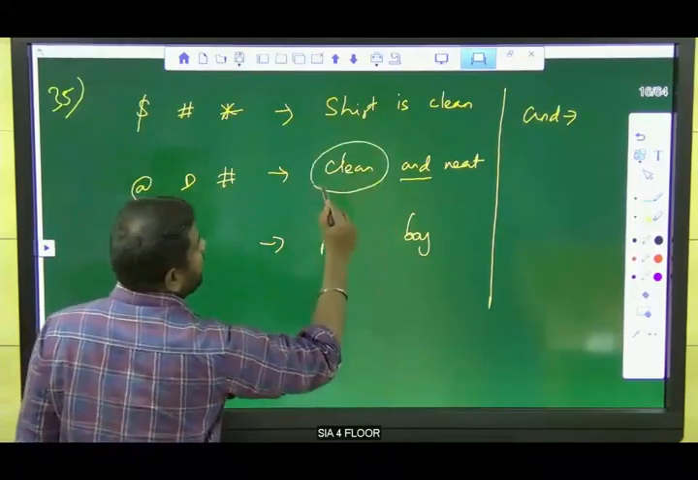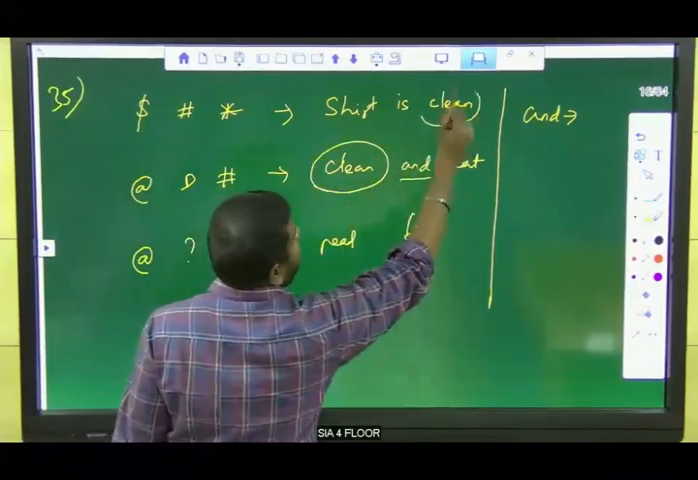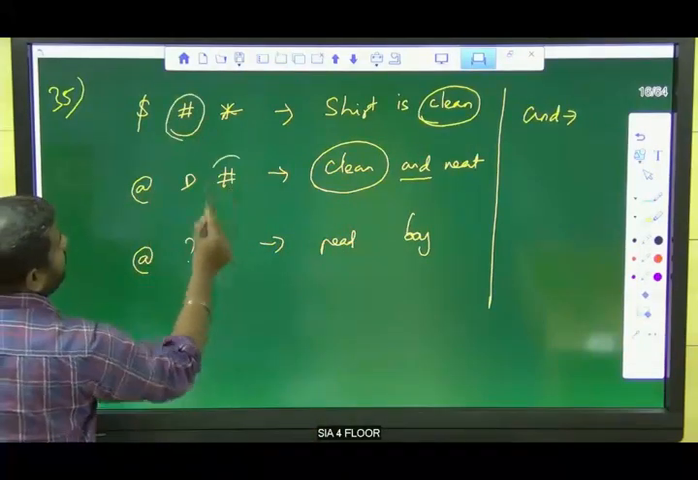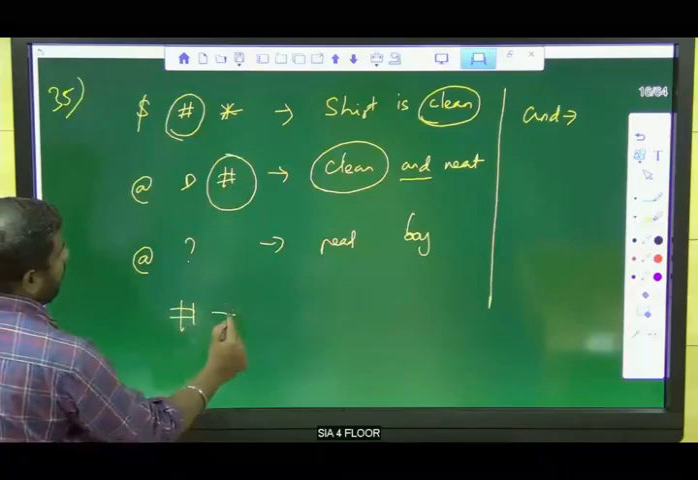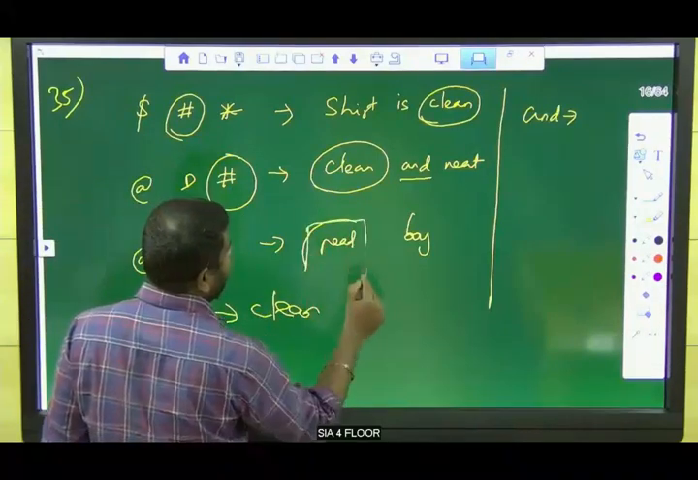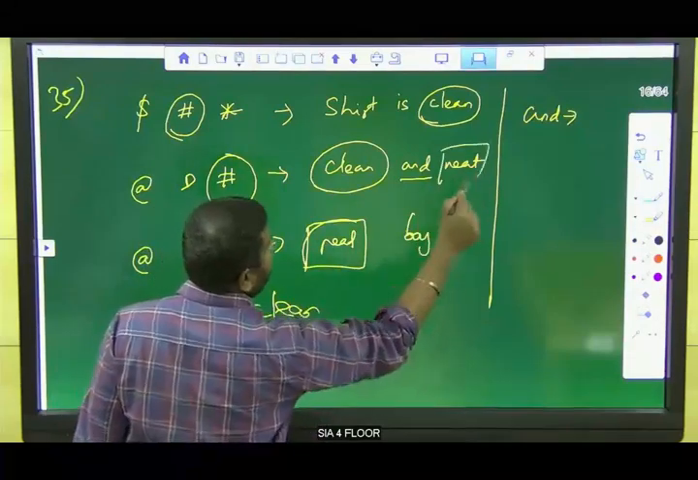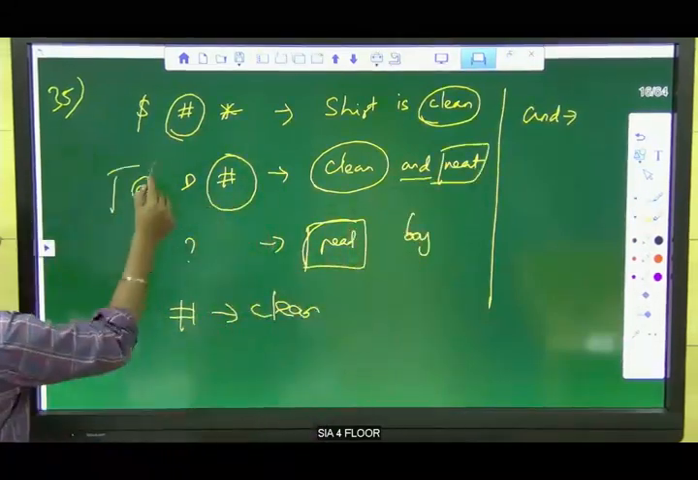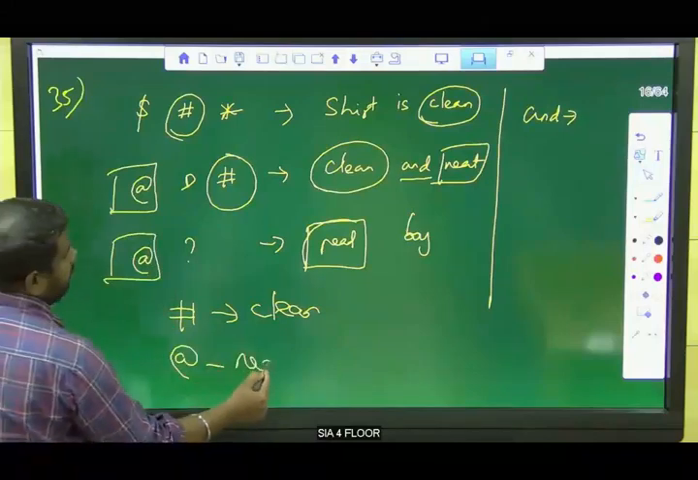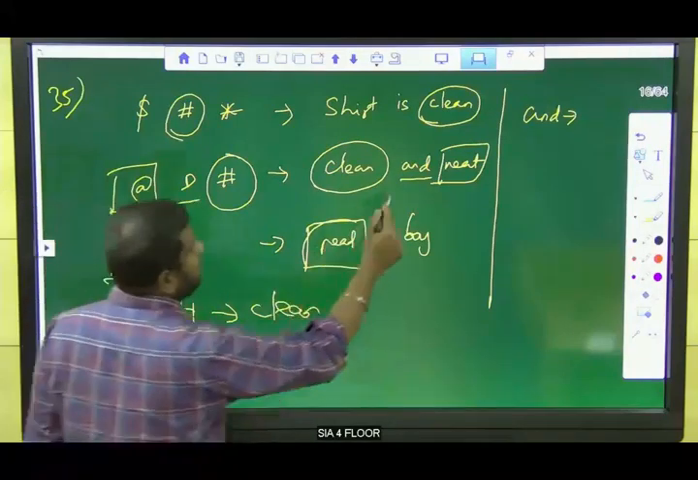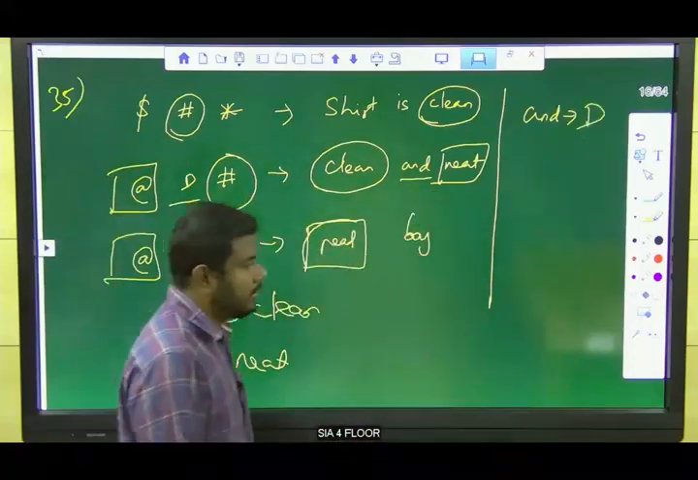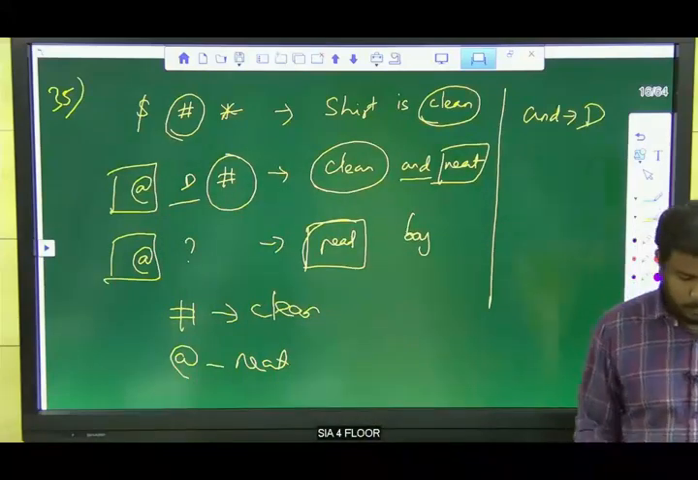So clean is in sentence 2 and sentence 1. Which symbol is repeated in sentence 1 and 2? "As". So "as" is nothing but clean. Likewise, we have neat in sentence 3 and 2. So "at" is repeated in sentence 2 and 3, so "at" means neat. Now what is left out is D, and here what is left out is "and". So the code for "and" is D. Clear? Code for "and" is D.